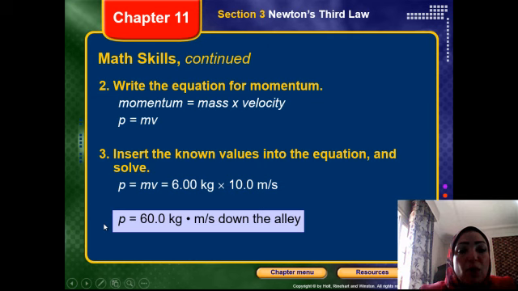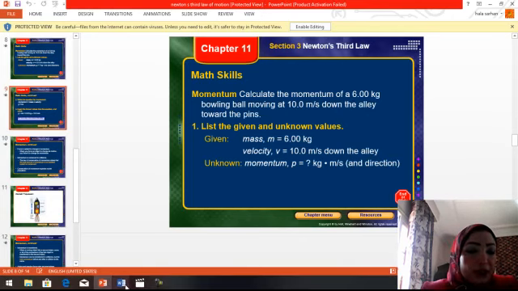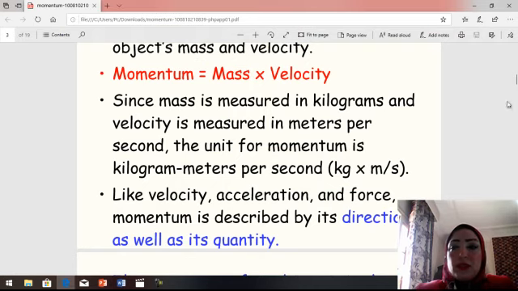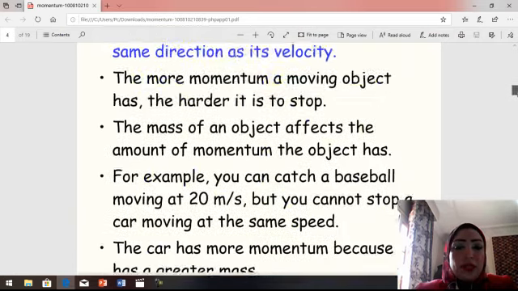The third mark, as I told you before, is for getting the number out, if you have a calculator. If you don't have a calculator, it's not a problem. My concern is the unit. You must know the unit by heart: kg meter per second. Let me show you another example, please.